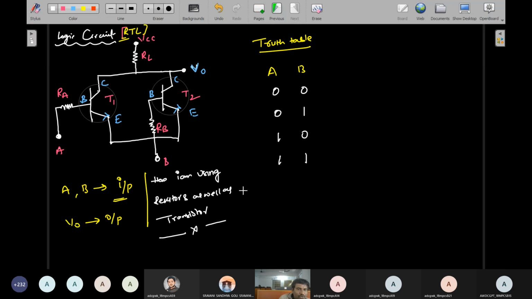A very important point you have to mention is under which condition the transistor goes into saturation and under which condition it goes to cut off. When the transistor is in the on state and when it is in the off state, I'll explain that first, and then you can understand the operation of this RTL logic circuit.